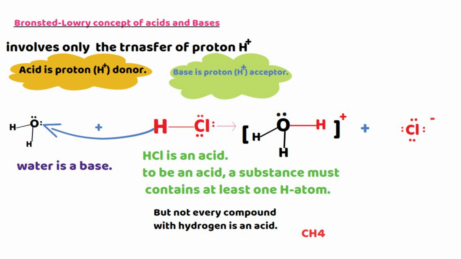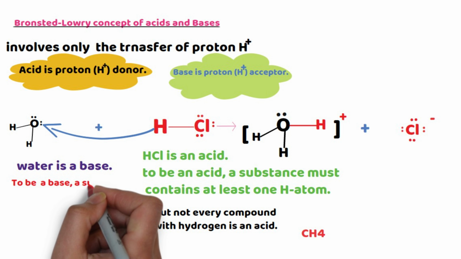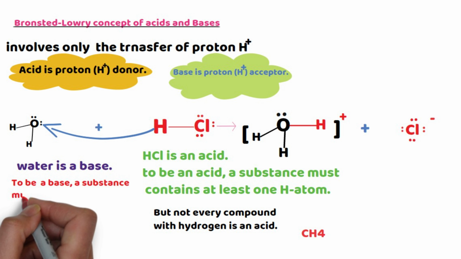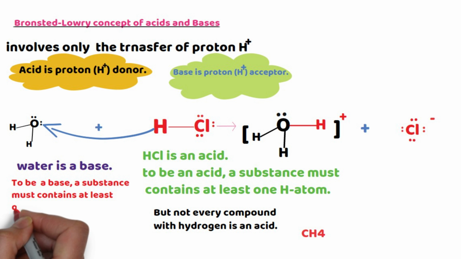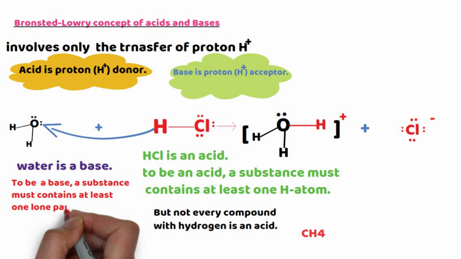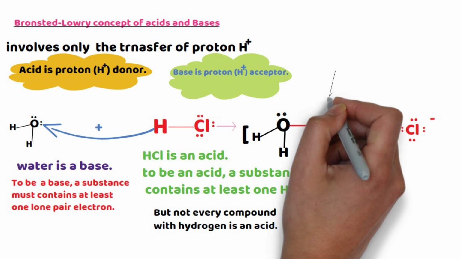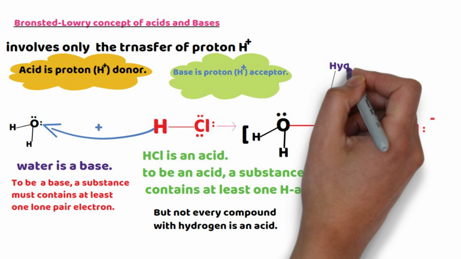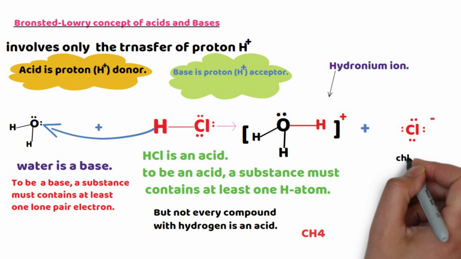Example, methane doesn't give a proton, so it's not an acid. Water is a base. To be a base, a substance must contain at least one lone pair of electrons. And this one is hydrogen ion, and this one is chloride ion.